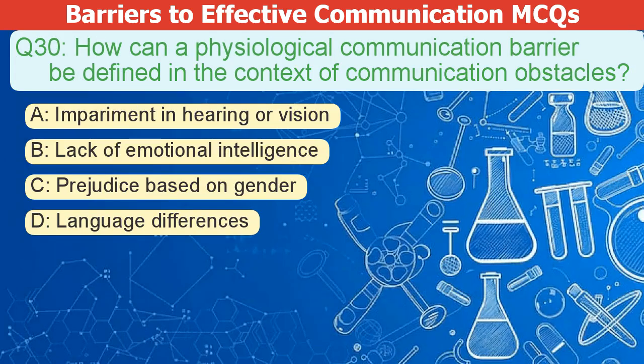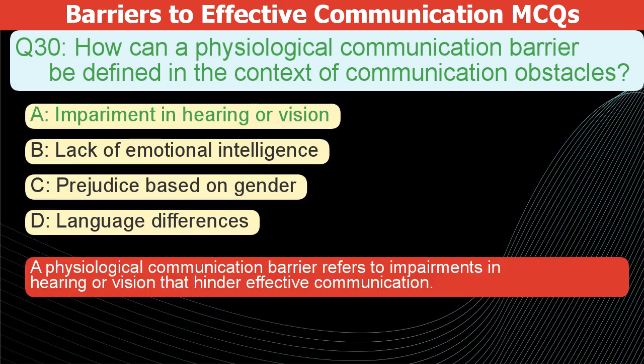How can a physiological communication barrier be defined in the context of communication obstacles? A. Impairment in hearing or vision. B. Lack of emotional intelligence. C. Prejudice based on gender. D. Language differences. The correct answer is A. A physiological communication barrier refers to impairments in hearing or vision that hinder effective communication.